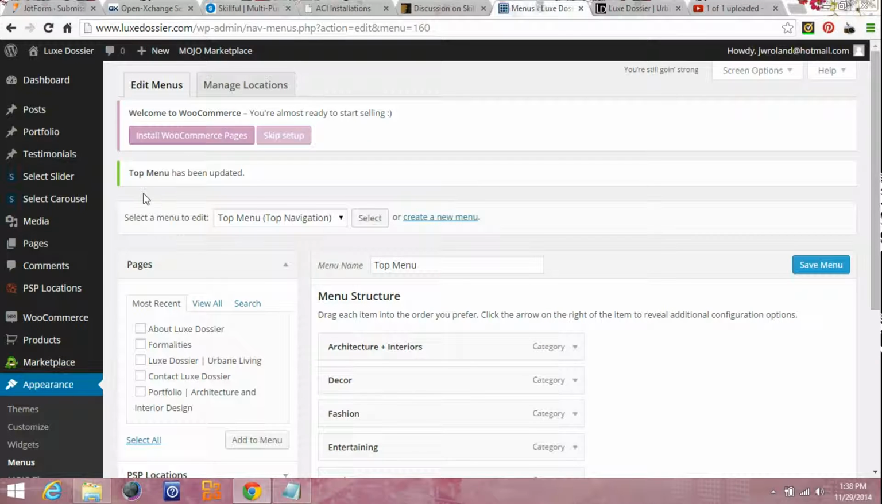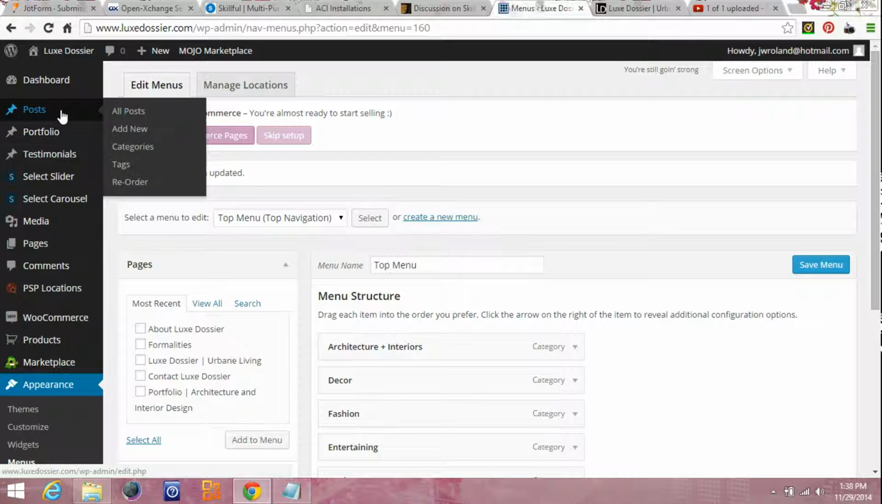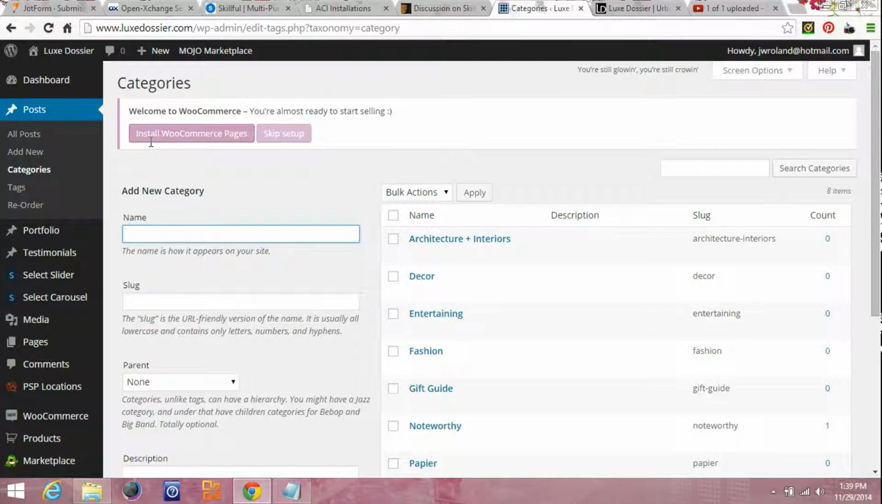So the second way to rename your menu button is to go to Posts and Categories. And the reason why we're going to Categories is because in your top menu, it lists your blog categories. Then we can go to Quick Edit.